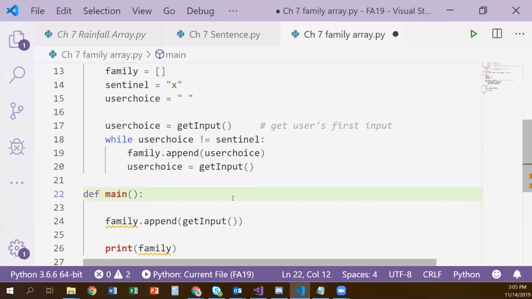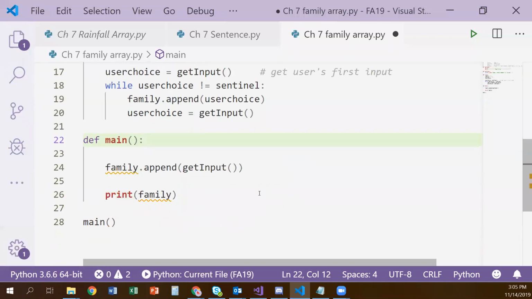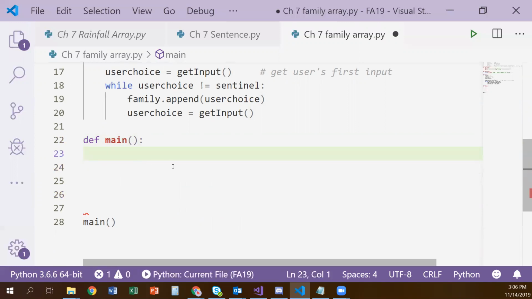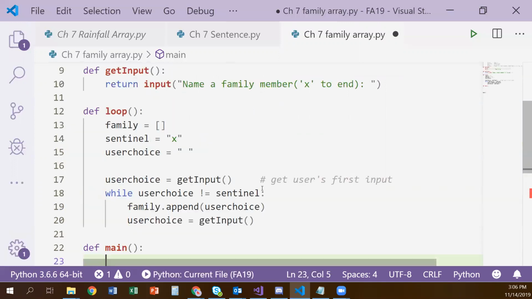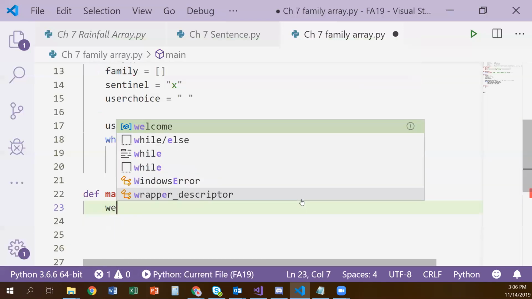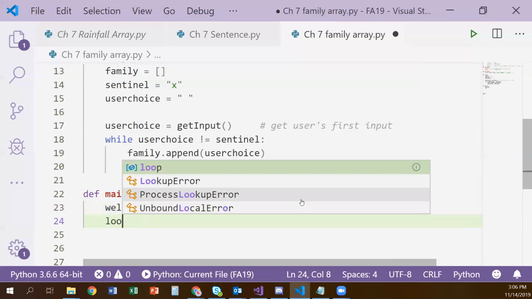So after we've got our loop all done, we can print this thing, but we're getting ahead of ourselves. I want to fix up our main first and do a little testing, and then we'll do our output. So let me get rid of these leftover things that are causing us trouble, because I moved my family array. And now in my main, the first thing I want to do is the welcome. So I'm going to call our new welcome function. Whoops, no colon.